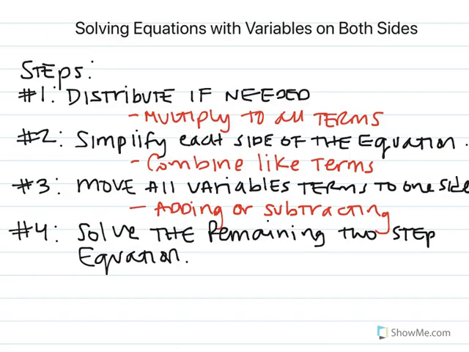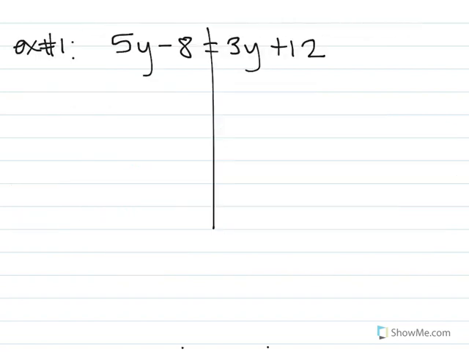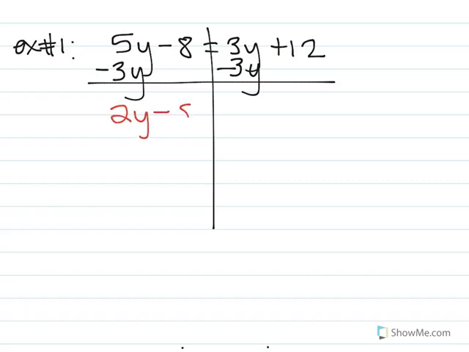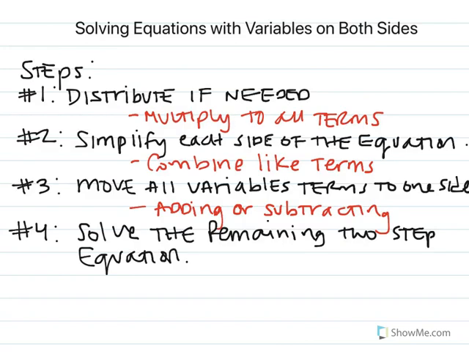So we have to actually skip all the way to our step 3. So we're going to move all the variable terms to one side. So you can either subtract the 5y or you can subtract the 3y. I'm going to start with the 3y because I would like to have a positive number that was just left over. So now I have 5 minus 3. Make sure you guys are bringing the y over as well. It's the whole point of getting your variables. So now I have 2y left over. And I still have a negative 8 equals, these were able to cancel each other out, and I have a positive 12.